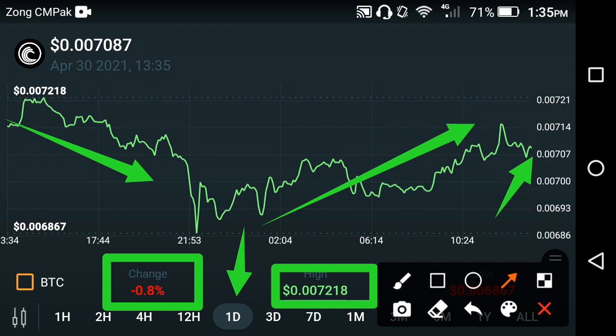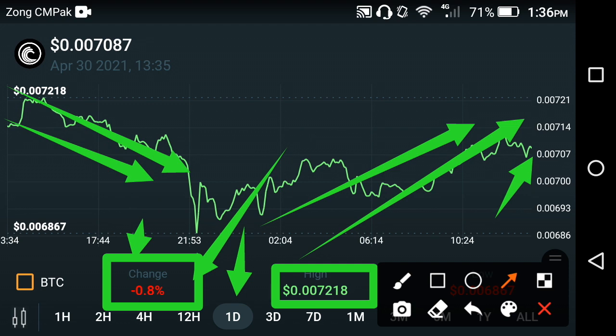If you are a holder, my suggestion for all of you is please don't sell it at this time, hold it. It's time to hold. As you can see here now, at this time they start jumping. As you can see, the previous change is negative because they fell down, and now at this time they go upward, friends. That is why the change will become positive very soon, friends.